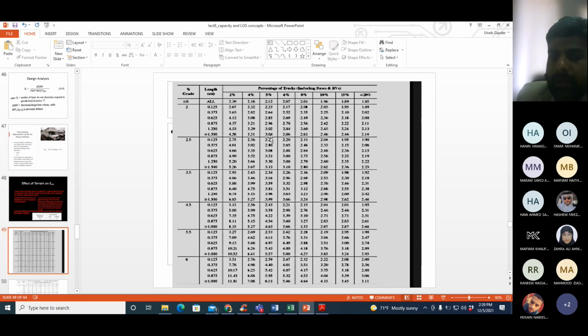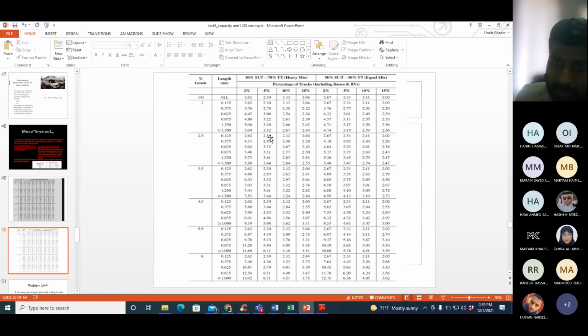The previous one was for the standard or default mix. This table is for when you have a heavy mix or equal mix. Heavy mix means 30% SUT and 70% TT. So this is the inverse of the normal mix. Normal was 30% TTs, 70% SUTs. Heavy is 70% TTs and 30% SUTs. Then you will take the value from these 4 columns, and then you can have an equal mix as well: 50% SUTs, 50% TTs, and you will take the value from these 4 columns.